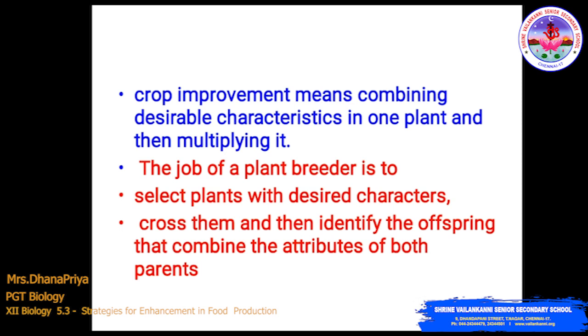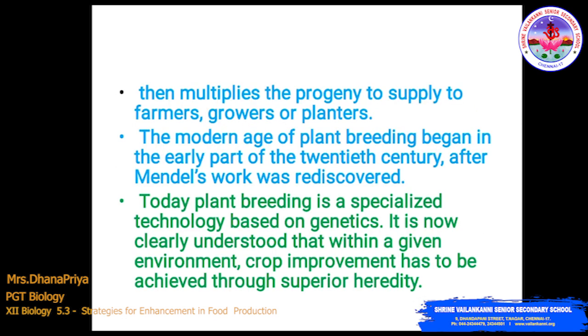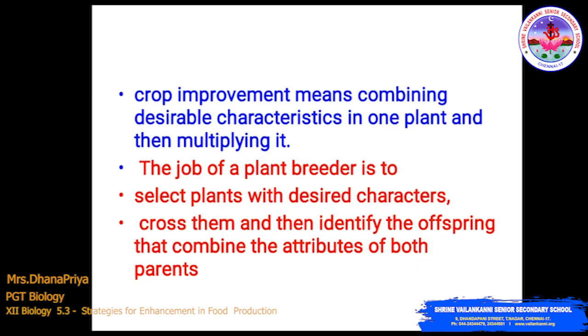What is phenotypic? The set of observable characteristics of an individual. And what is genotypic? The individual collection of genes. Examples of phenotypes are height, hair color and eye color. Then cross them and identify the offspring that combines the attributes of both parents. Then multiply the progeny to supply to the farmers, growers or planters. This is how we can breed a plant.